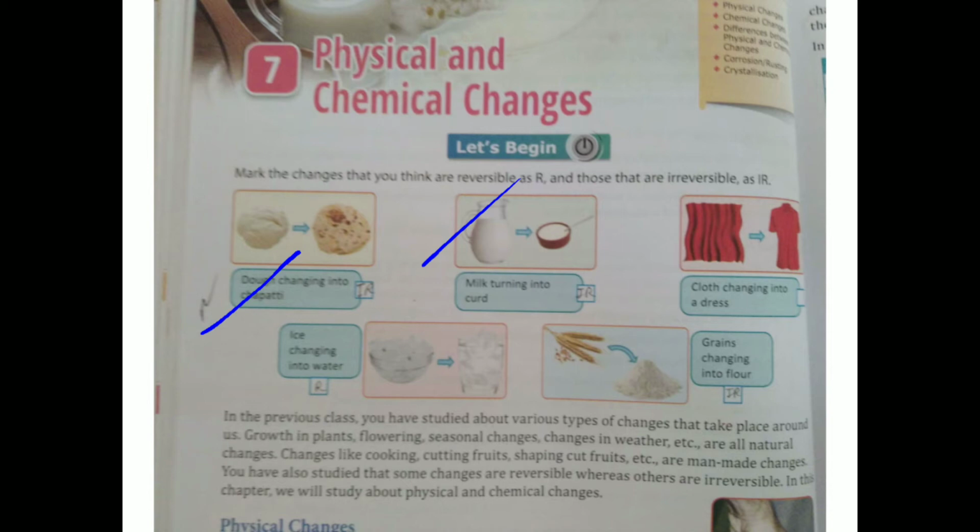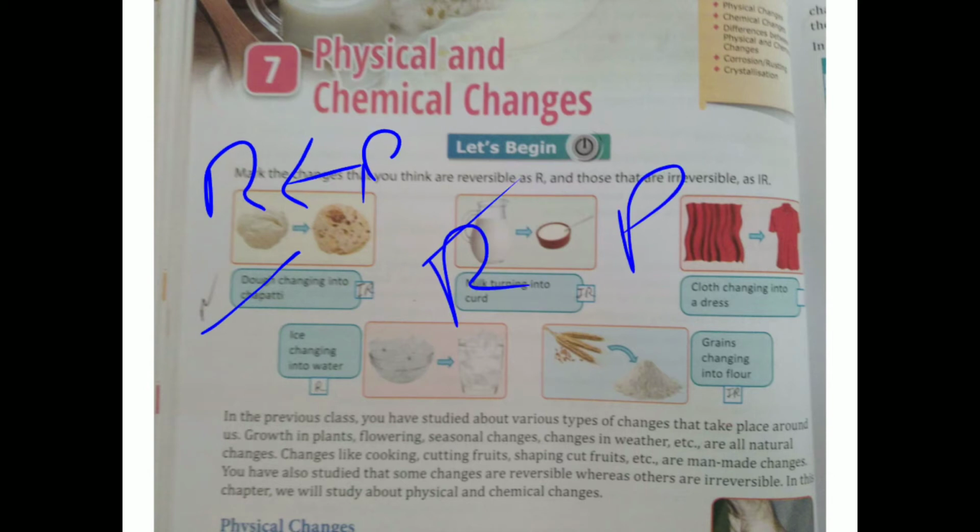So I think that from these examples the words reversible and irreversible are clear to you. In a change, the thing that we use is known as the reactant, and the next thing that forms is called the product. If we get the reactant back from the product, it is called a reversible change. But if we do not get the reactant back from the product, it is called an irreversible change.